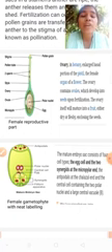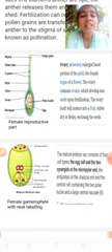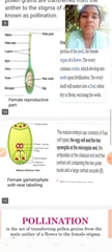It is situated at the lower side, and the stigma is at the top. When the pollen grains reach the stigma, they reach the ovary through the style.